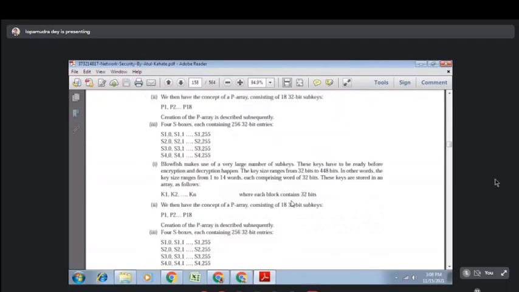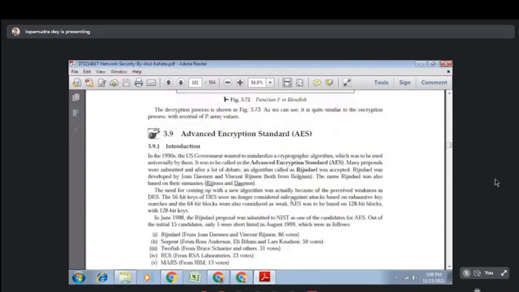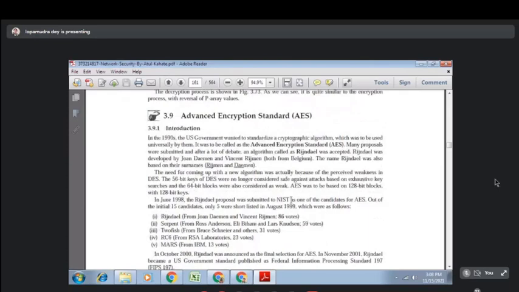Okay, so that's it for Blowfish. Now let's discuss AES. This is the most important algorithm after DES. There are 2 algorithms that are mainly important. IDEA is also important, but DES and AES are the 2 algorithms that are very, very important.